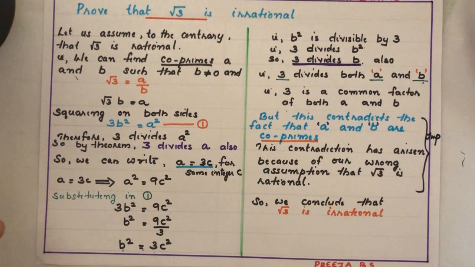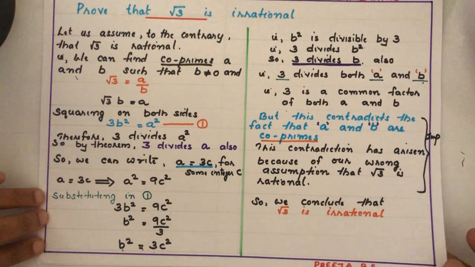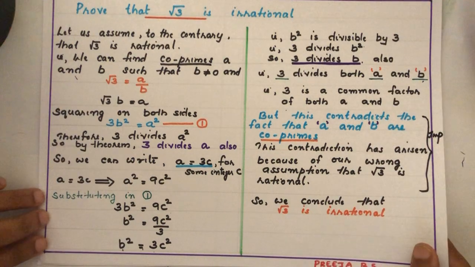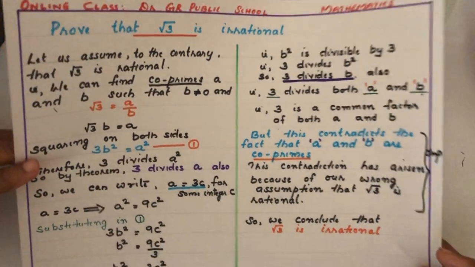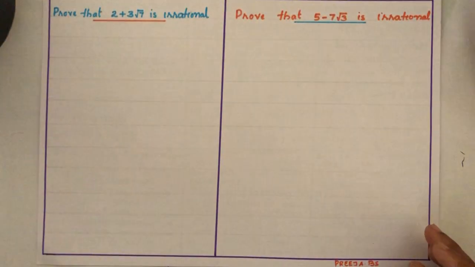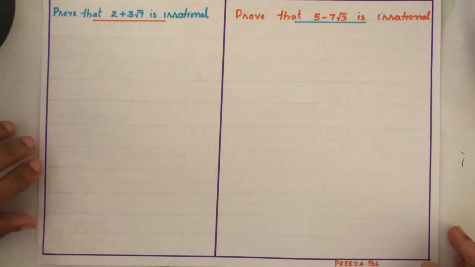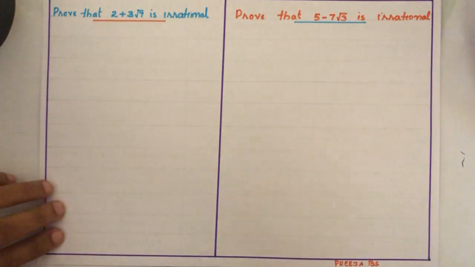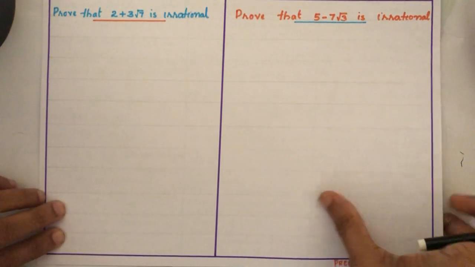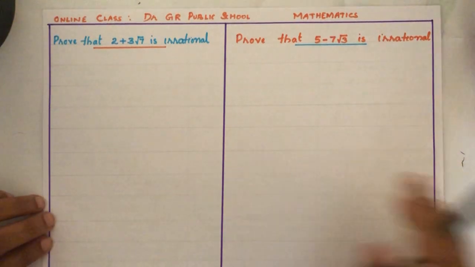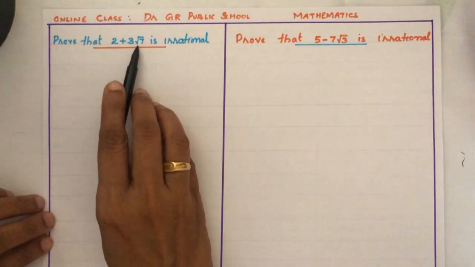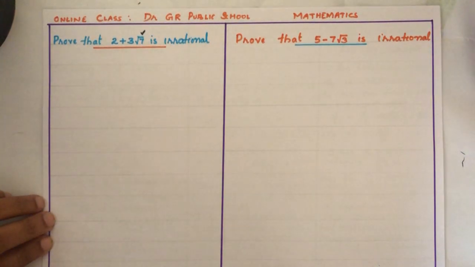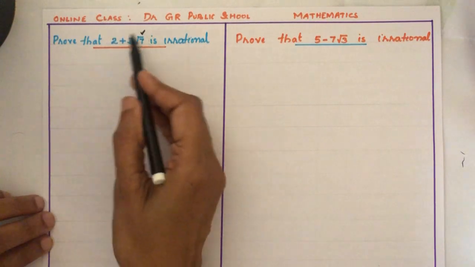Okay, children. So now we have discussed root 2 is irrational, root 3 is irrational. Like that you can take any irrational number and you can prove it. Now come to another type of question. This is just like our exercise question. Prove that 2 plus 3 root 7 is irrational. We know root 7 is irrational. We have to prove that this much is also irrational.